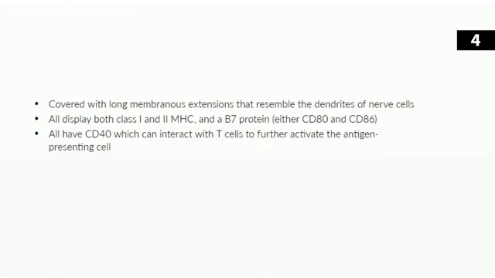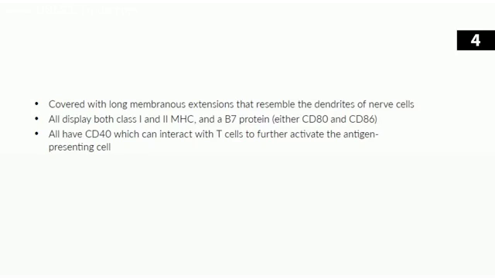Dendritic cells also have a CD40 surface marker, which allows the T cells to activate the antigen-presenting cells. So everybody's stimulating everybody else. Now, we're going to see CD40 and B7 again in the next video. This is just a brief introduction. But CD40 is found on dendritic cells. It's also found on other antigen-presenting cells, like macrophages and B cells.